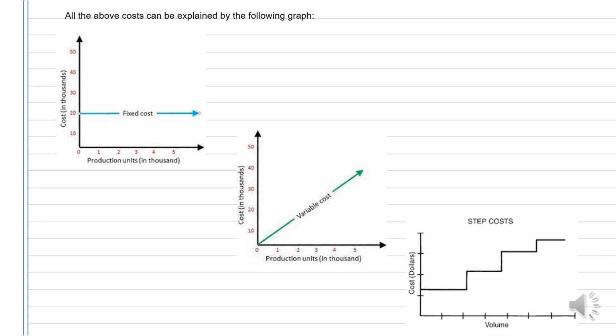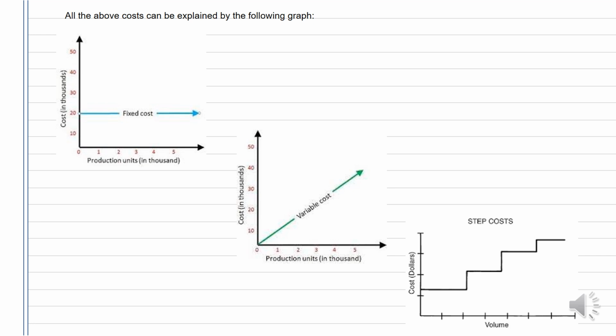Graphically, I can show you that a fixed cost is a line which is parallel to the x-axis. Variable cost increases with increase in the production, and semi-variable, as you can see, is a step cost. It remains fixed for one level, then it increases to the next level, and then remains fixed for the next level, so on and so forth. I hope you are able to understand the difference between the two.